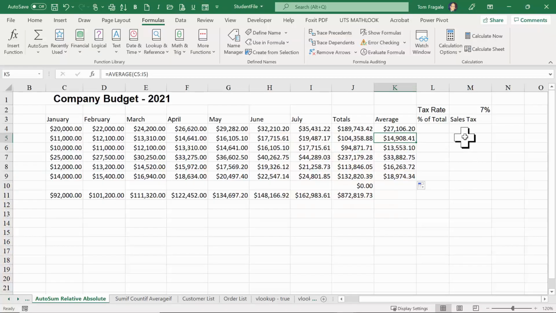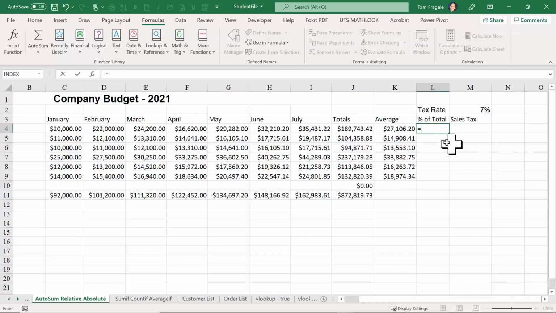So let's go to the third point. The third big tip with formulas and functions, we're going to talk about the absolute reference. So let's go to cell L4 here, and I like to get the percent of total. So I'm going to take the total for that row and divide it by the grand total. Let's do it the normal way first. So I'll type in the equal sign, click on this cell, J4, divide it by the grand total, which is J11. So it says equals J4 divided by J11. I'm going to hit the Enter key. So it says 21.74%.